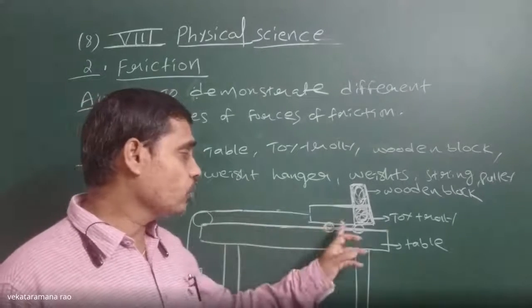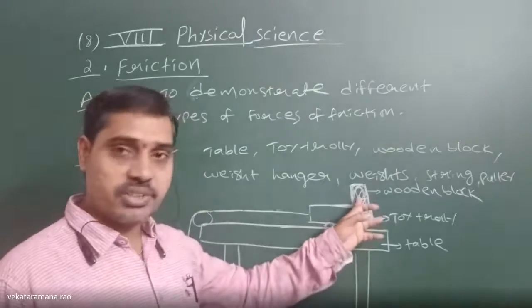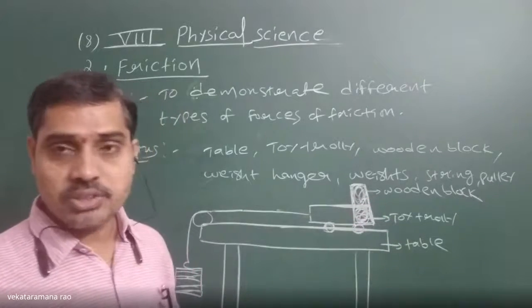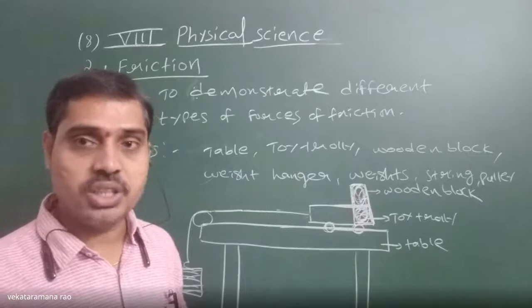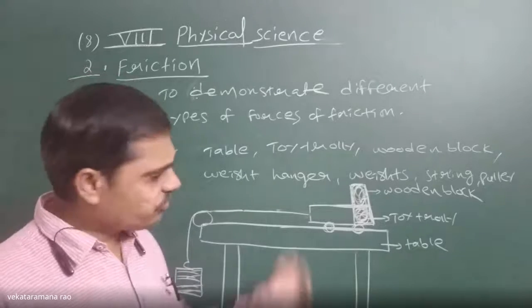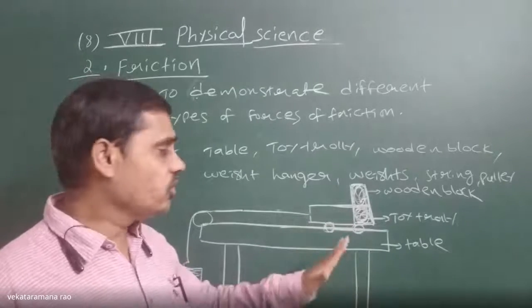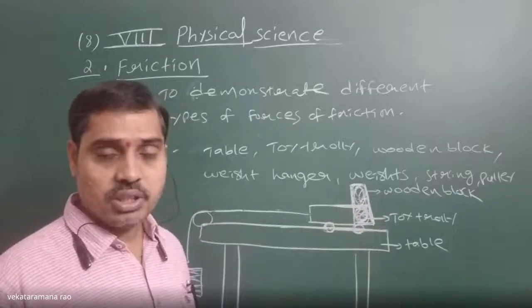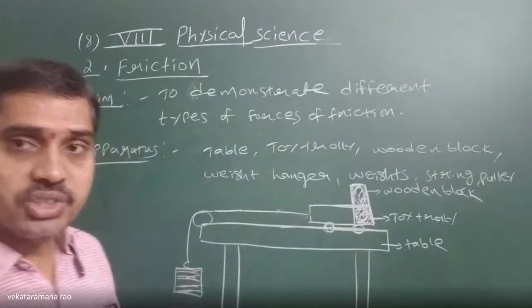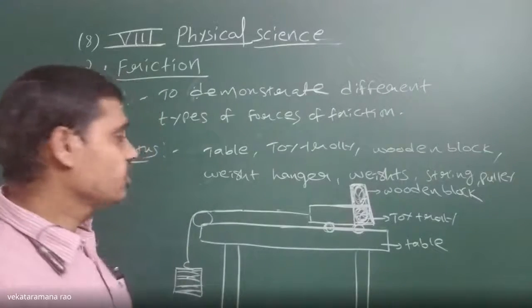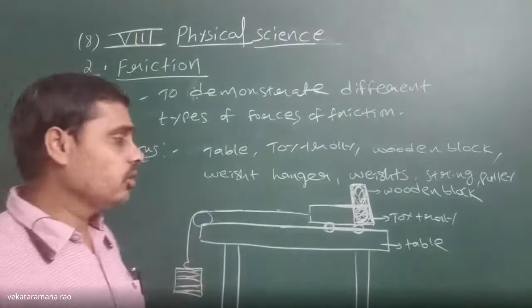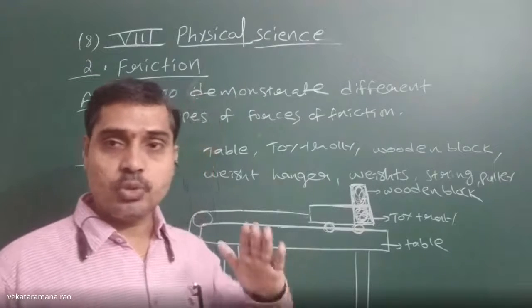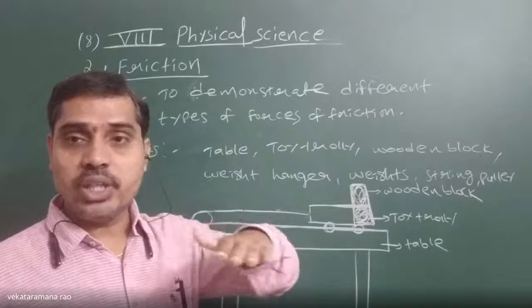With respect to the trolley, the block is at rest, and with respect to the block, the trolley is at rest, because their positions are not changing. As a result, a friction force acts which tries to oppose this state of rest. That frictional force is known as static friction. So what is static friction? The force of friction acting between two surfaces which are relatively in a rest state.